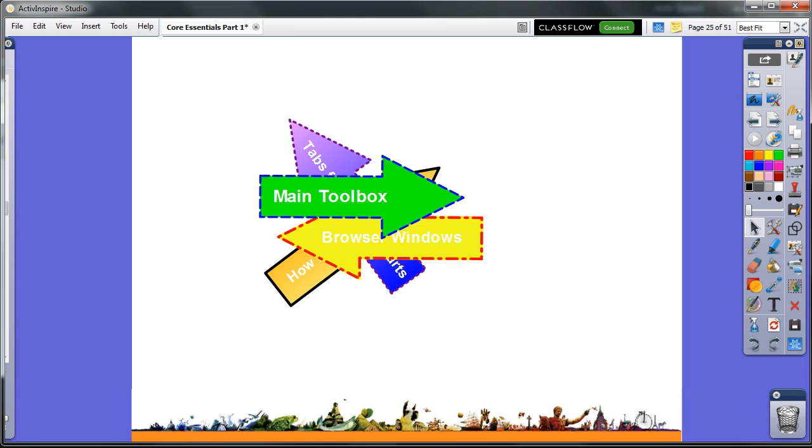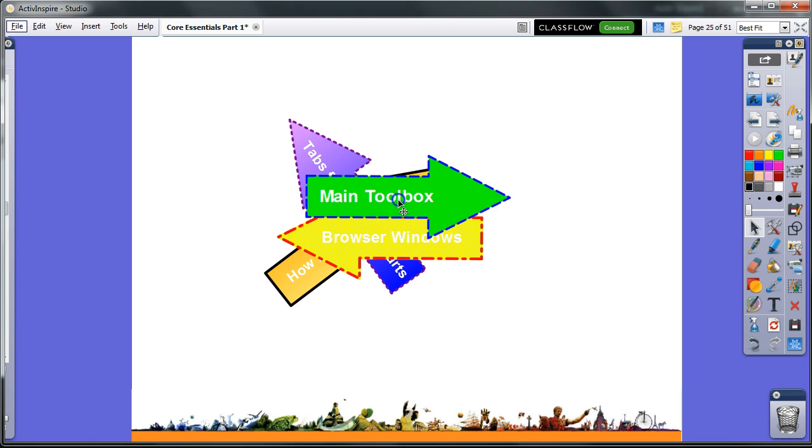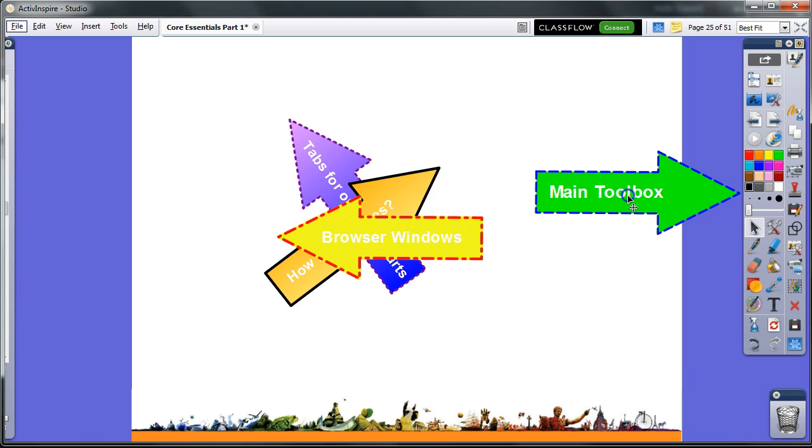Using your interactive pen, click and drag the arrows to point out and identify the parts of the flip chart. Let's see how well you identified the parts of the flip chart. The main toolbox is located on the right.